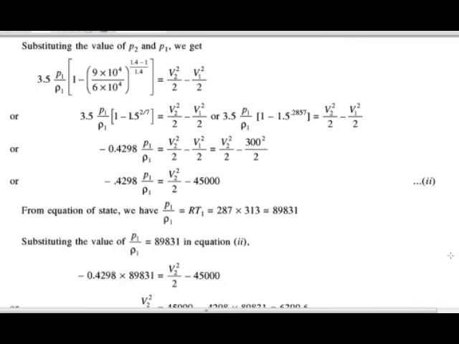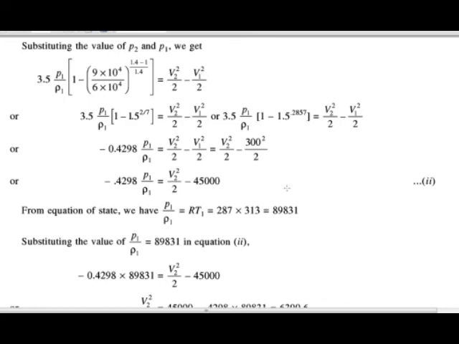As we know, the equation of state is p1 upon rho 1 is equal to R T1. The value of R is 287 and T1 is 313. So the value of p1 upon rho 1 is equal to 89831.